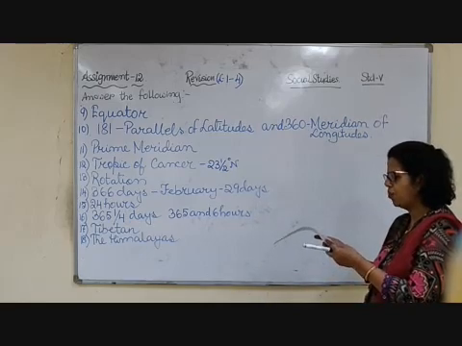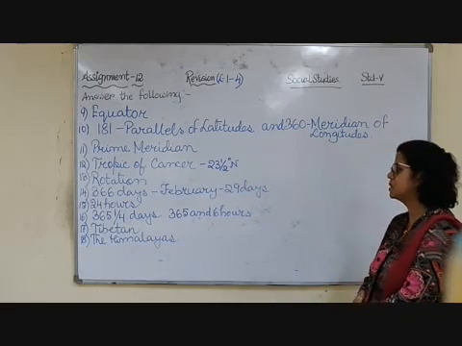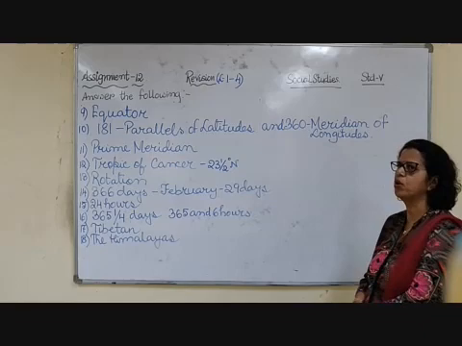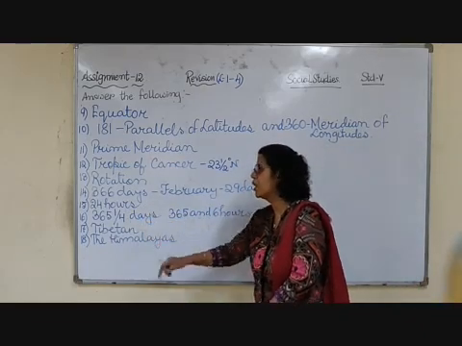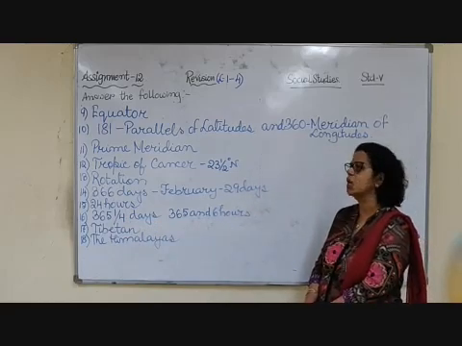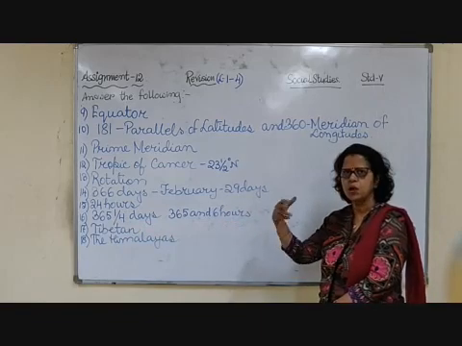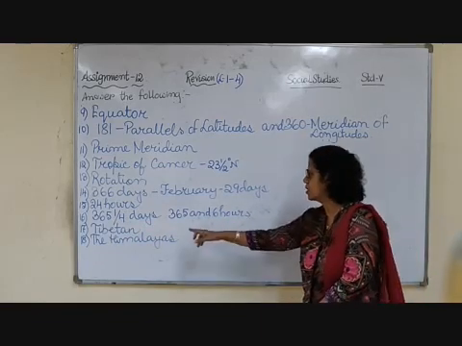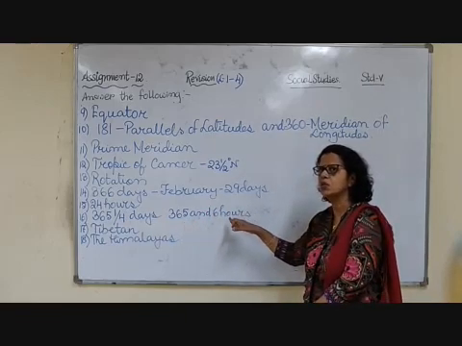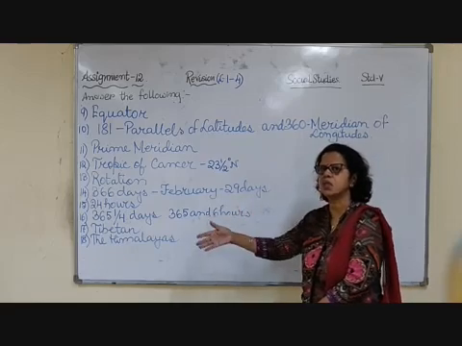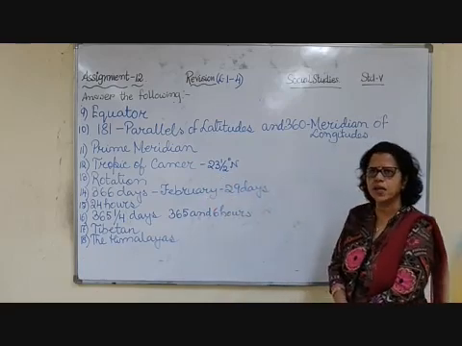Number 16. How many days does the earth take to complete one revolution? And it is 365 and 1/4 days. In rotation it takes 24 hours and in revolution it takes 365 and 1/4 days. Children, 1/4 day means 6 hours. So that's why I've written it, so that again and again you can understand that it takes 365 days and not 24 hours. That one quarter day is only 6 hours. So 6 plus 6 plus 6 plus 6 is 24, and that is added in the leap year when we have one extra day.